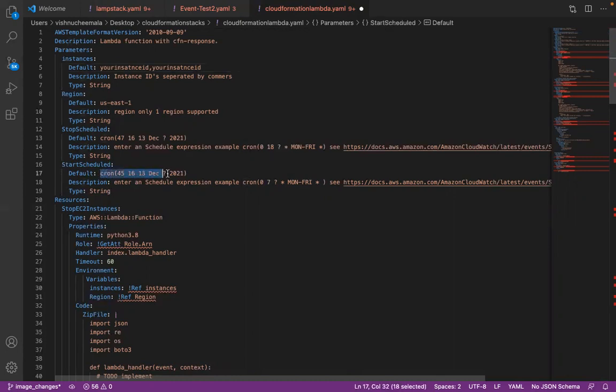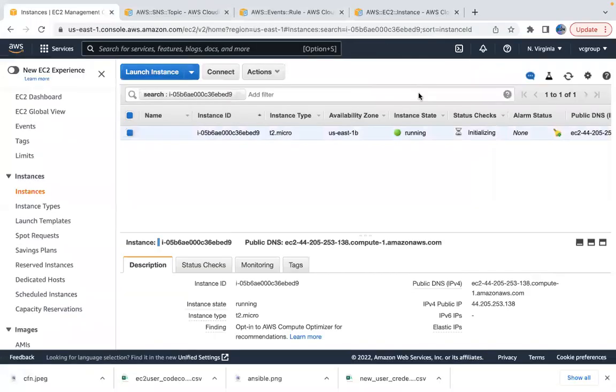There is a way you can schedule a specific time called a cron job. The cron job will tell you, if you want to stop your systems every day or Monday to Friday at a specific time, you would have to use this cron rule basically. Okay, and let me show you how that works.